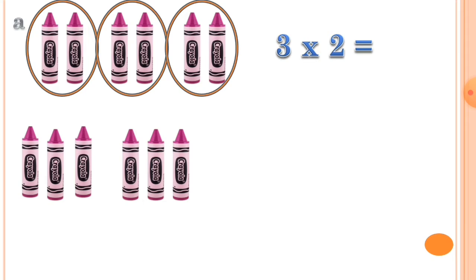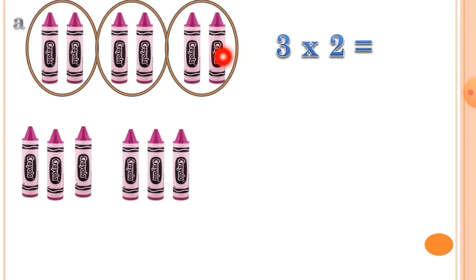So how many groups here? Here are 3 groups. That's why we are writing 3. Then put a multiplication sign, the cross sign. Then 2. What is 2 indicating? 2 is indicating that there are 2 crayons in each group.